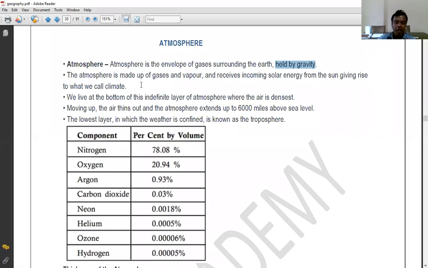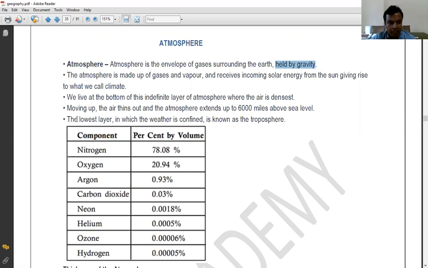If there was no atmosphere on the surface of the Earth, no envelope of gases surrounding it, then there would have been no life on the Earth. Got it? Because of the atmosphere, life started: human beings, plants and animals. If it was not there, there would not have been any life on the surface of the Earth. And that is why studying the atmosphere becomes very crucial while studying geography, right?